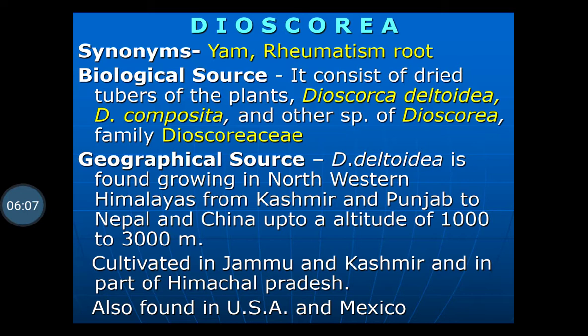and other species of Dioscorea belonging to family Dioscoreaceae. So it is the dried tubers of the plant Dioscorea deltoidea, Dioscorea composita, and other species of Dioscorea belonging to family Dioscoreaceae. Geographical source: Dioscorea deltoidea is found growing in the northwestern Himalayas from Kashmir and Punjab to Nepal and China, up to an altitude of 1000 to 3000 meters. It is cultivated in Jammu and Kashmir and parts of Himachal Pradesh. Also found in USA and Mexico.